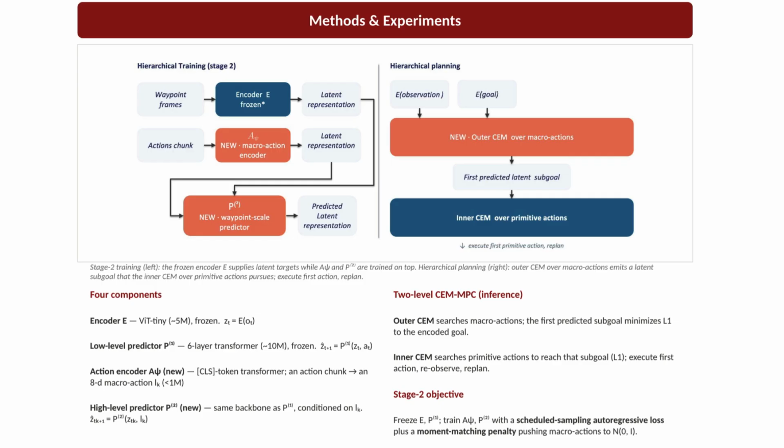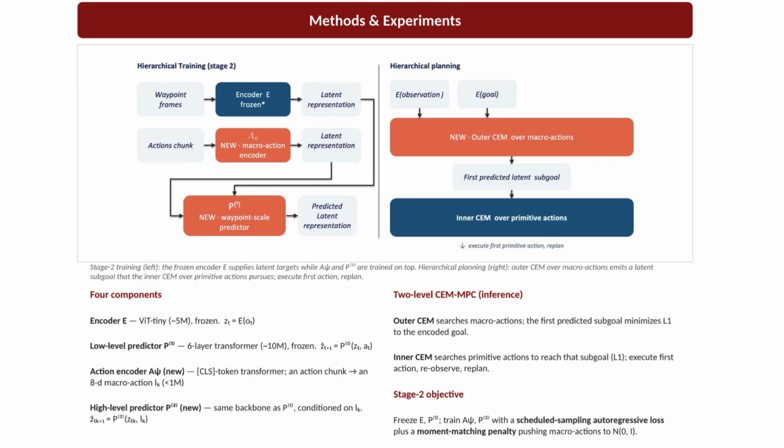We initially trained with just an MSE loss, similar to the LeWorld model, but that differs from how we use the model at inference. So we trained two losses to close that gap. First, an autoregressive loss on the high-level predictor. MSE is a simple one-step teacher forcing, so the model never sees its own mistakes and errors compound at test time. So we fixed this with scheduled sampling. During training, we gradually feed the model with its own predictions, so it's trained the way it actually runs.